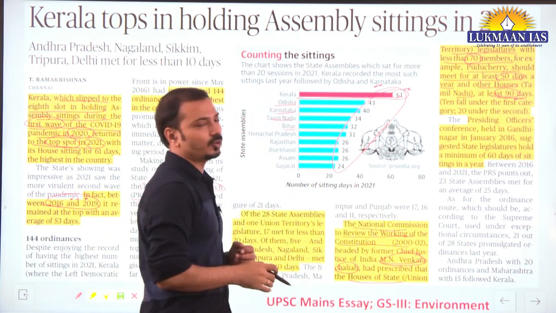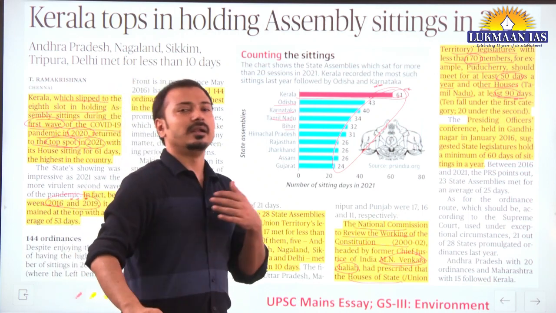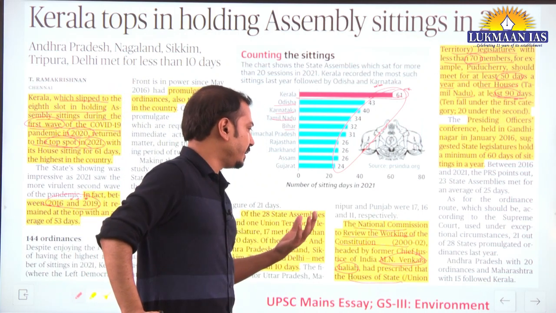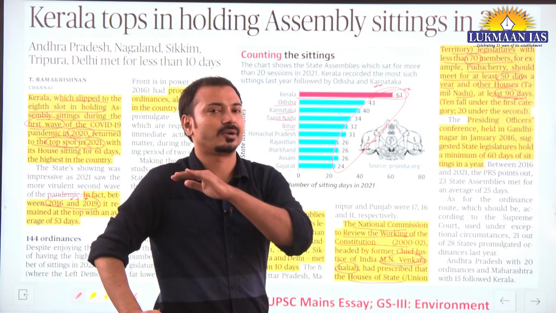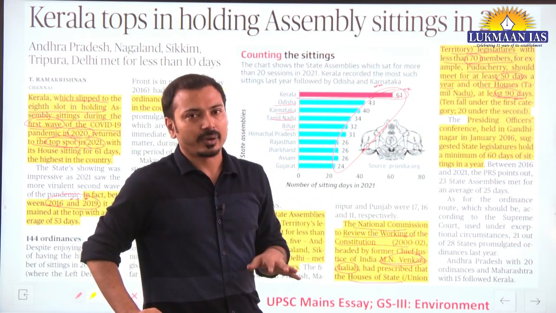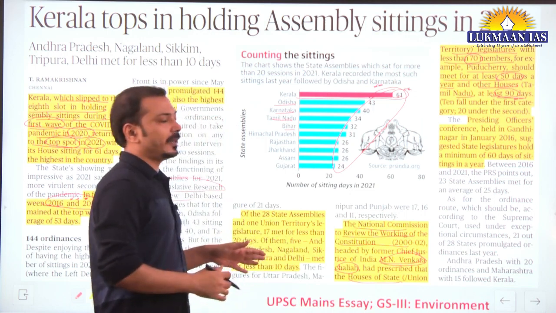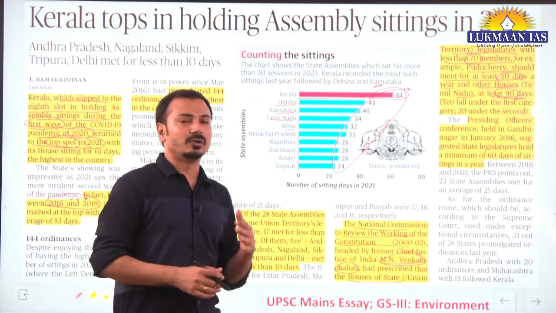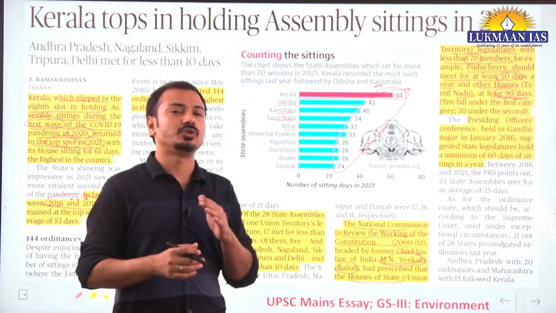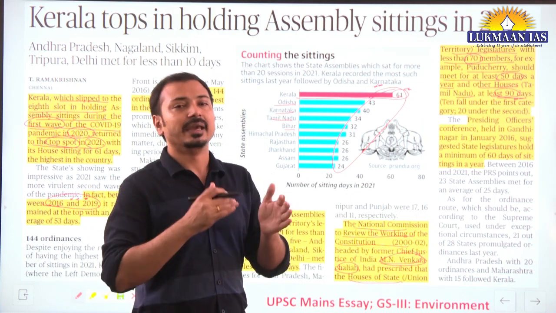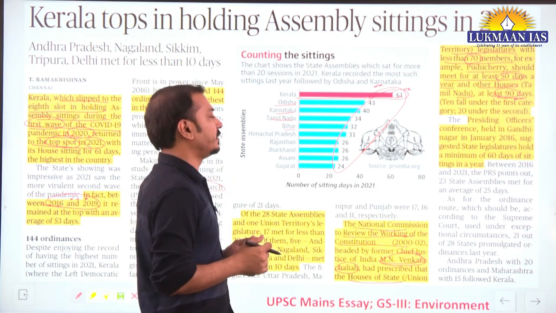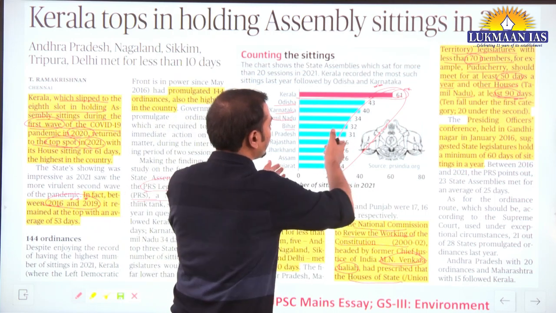Okay, so this is the recommendation, but you can see that the number of sittings is very less. One should also understand that under the Constitution of India or any other law, the minimum number of sittings is not specifically mentioned. So there is flexibility in terms of sittings, although in terms of sessions you should know that there should not be a gap of more than 6 months between 2 sessions, but not in terms of the number of sittings.